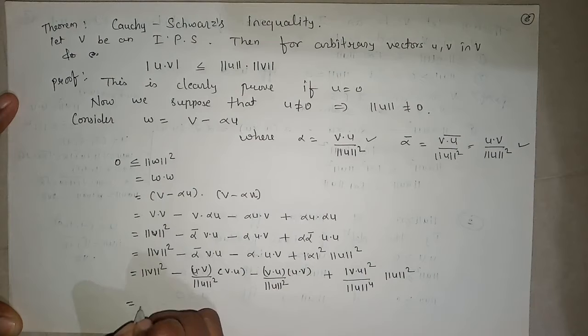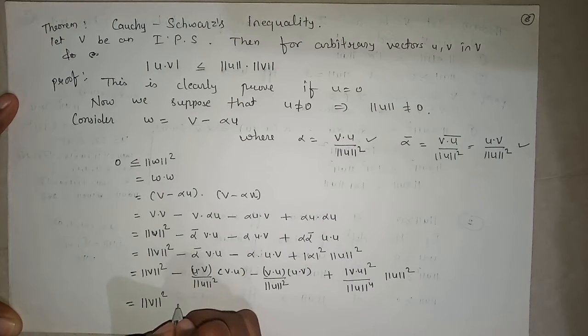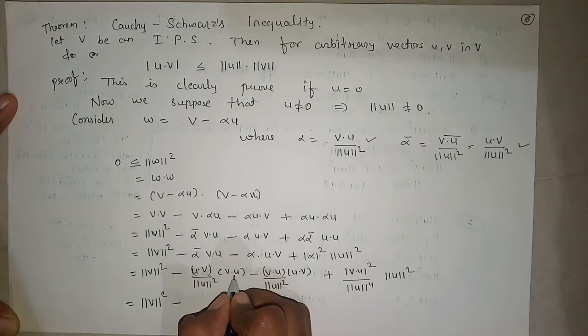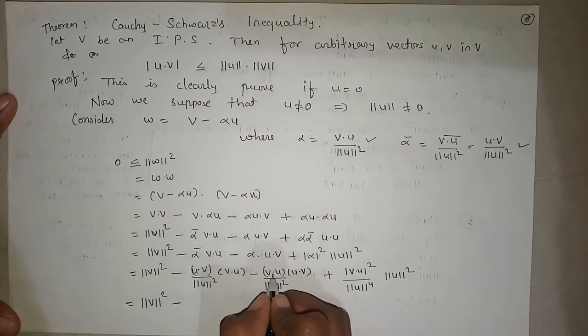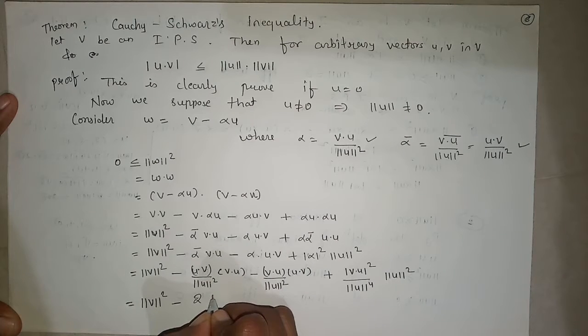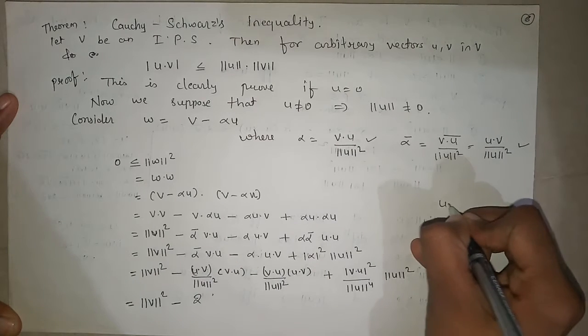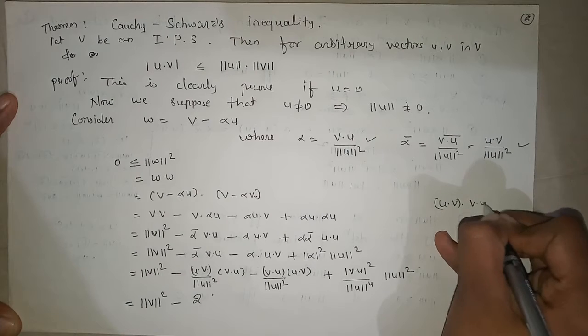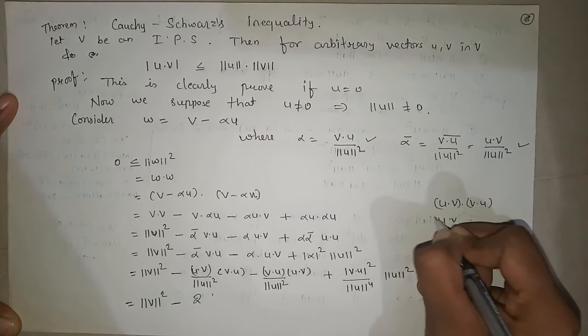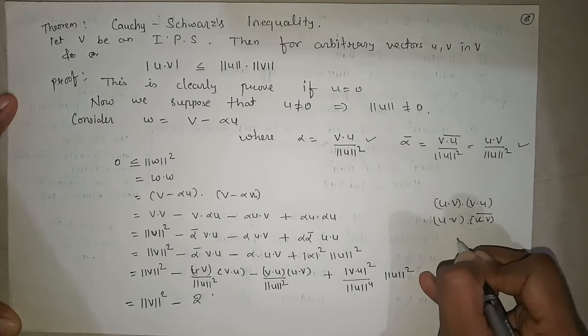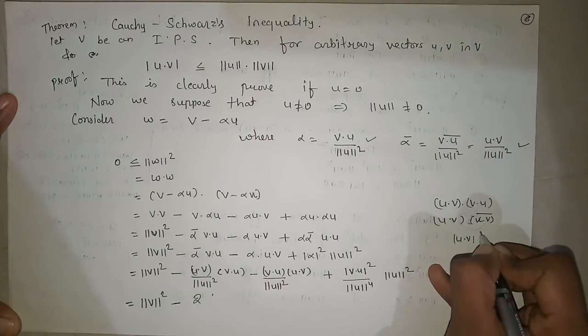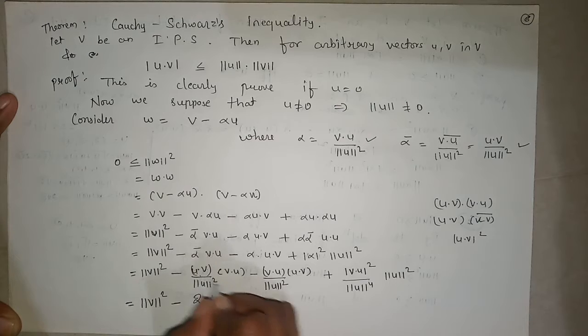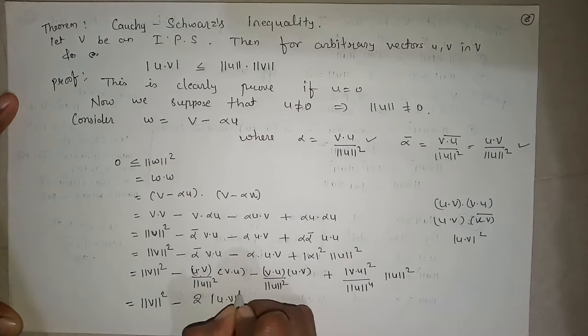On solving this we get norm of v squared minus u dot v and v dot u, where these are the same, so I can write this as 2 times the modulus of u dot v squared upon norm of u squared.